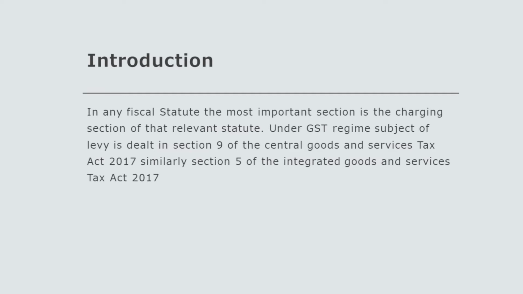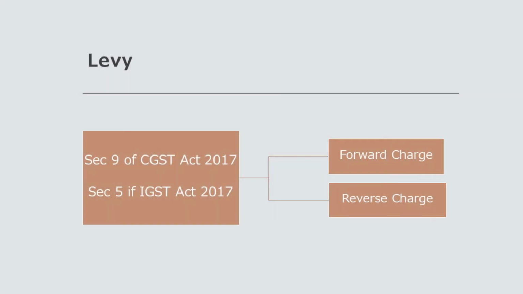And IGST Act's provisions have been placed at requisite places as and when required. As mentioned earlier, Section 9 of CGST Act and Section 5 of IGST Act are responsible for levy. So they are further charging GST in two mechanisms. One is forward charge mechanism and another one is reverse charge mechanism.